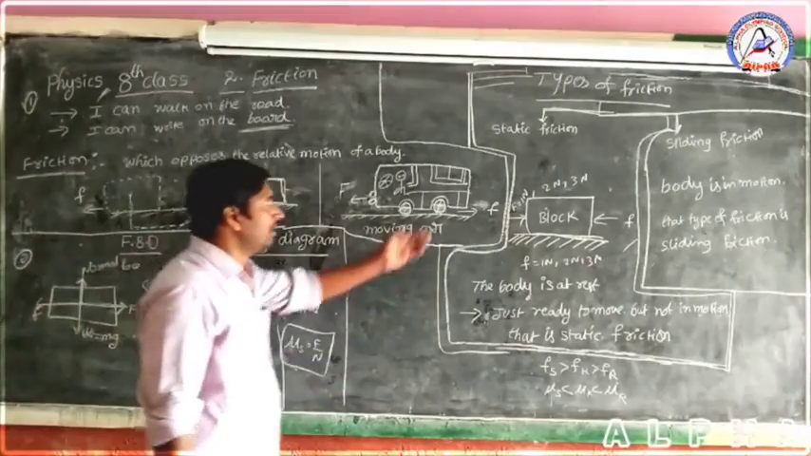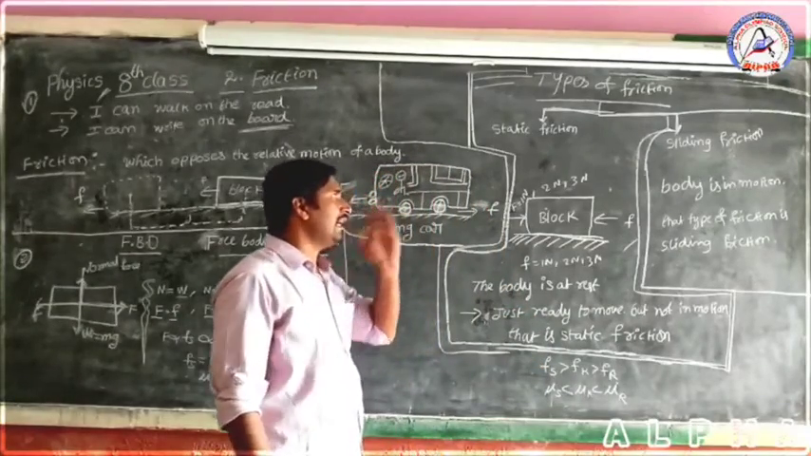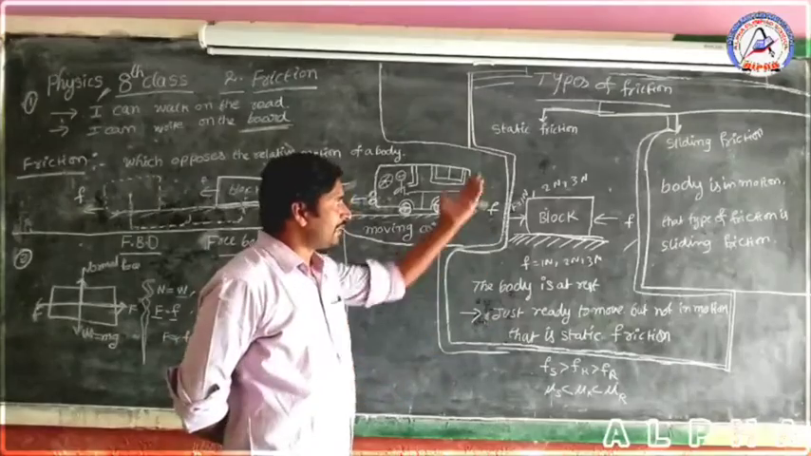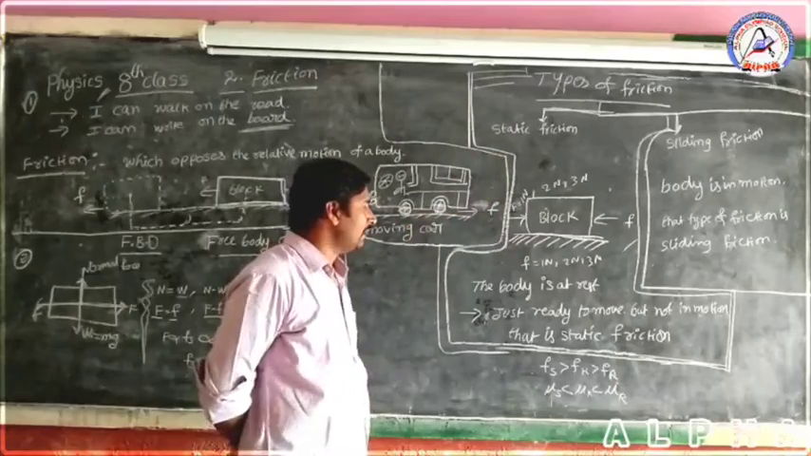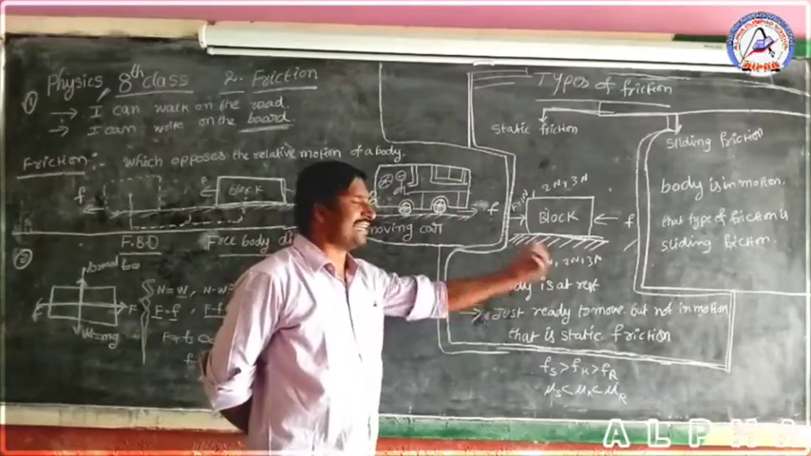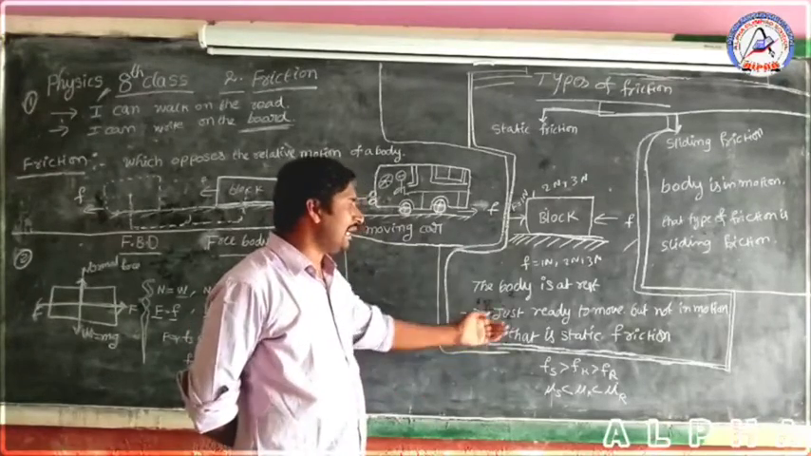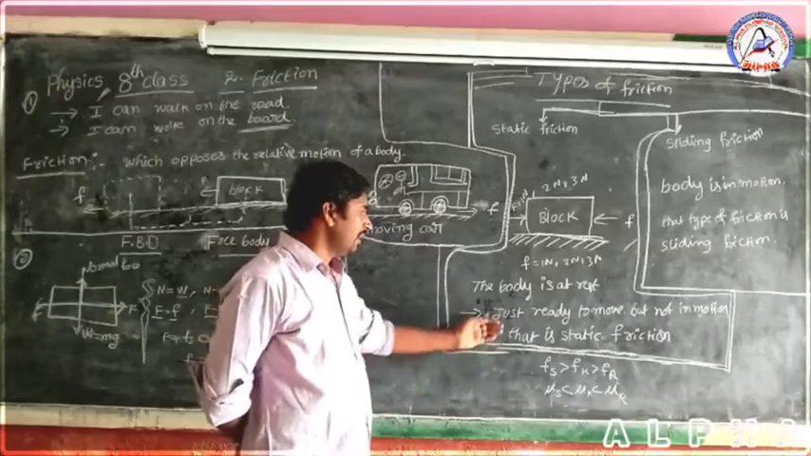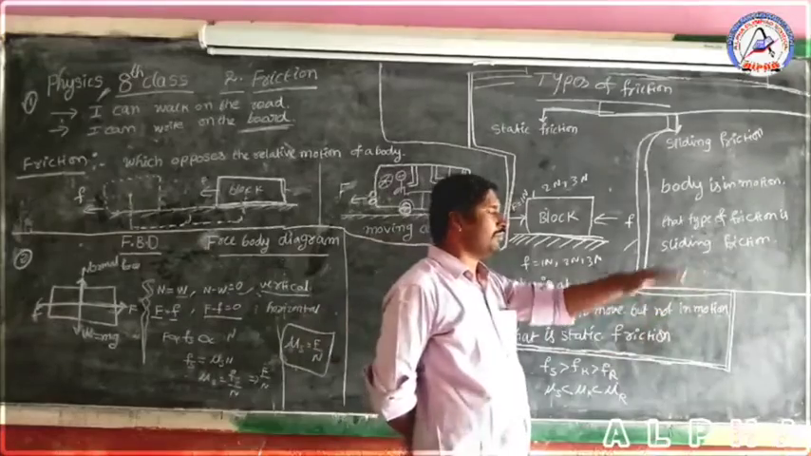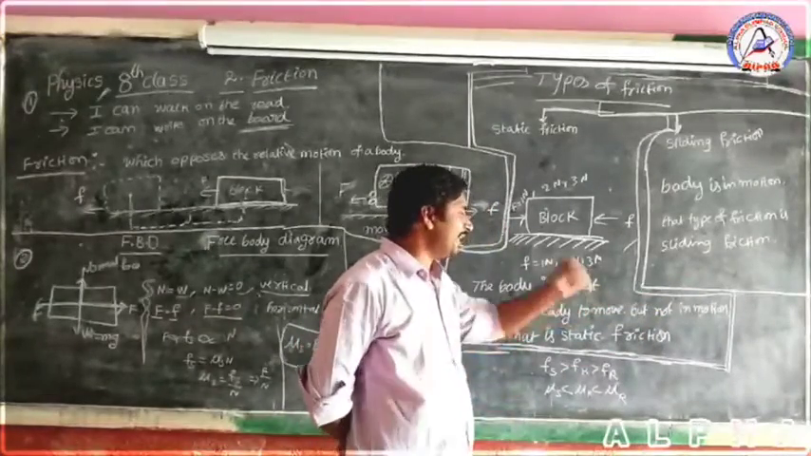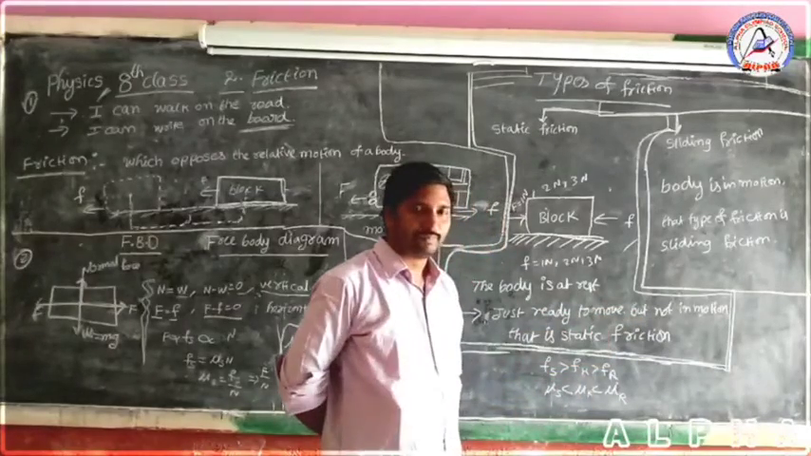Now children, types of friction. How many types of friction are there here? Generally two types. One is static frictional force, another one is sliding frictional force. Static frictional force means the body is at rest position. Listen to me, children. It's just ready to move but not in motion. That is static frictional force.